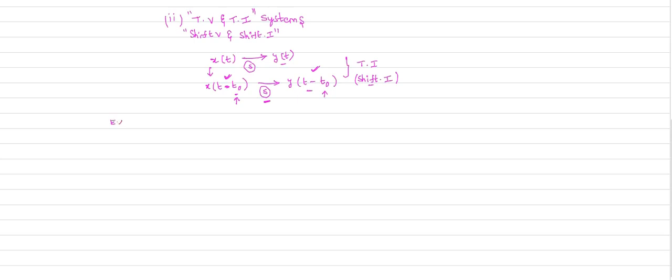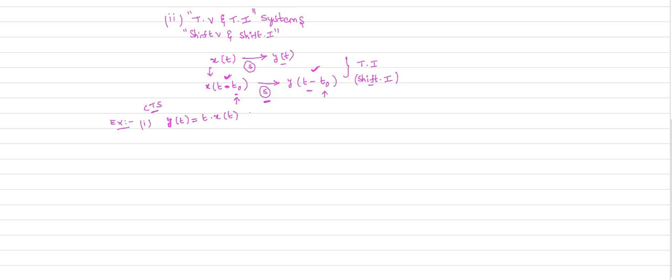So let me quickly explain time invariant and time variant systems with an example. Let us consider the system described by the equation y of t equal to t times x of t. This is the input output relation given by your system, which is a continuous time system.